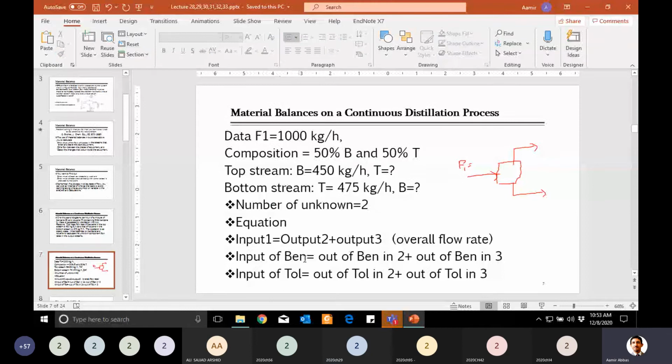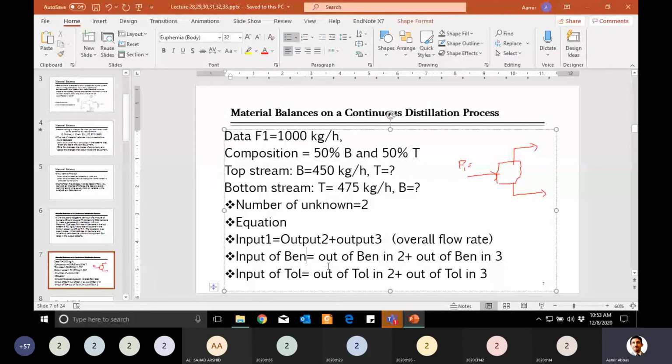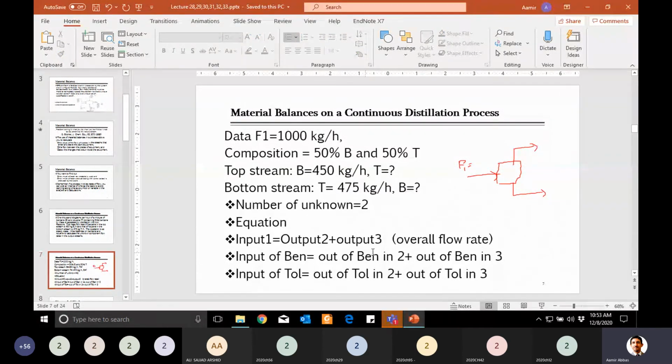You can see, when you add input of benzene plus input of toluene, do you know the values of these? 500 kilogram per hour, 500 each. When you add them, that is equal to input of stream 1, that was 1000 kg. Similarly, when you add the output sides, it will also give you the output of the first equation.